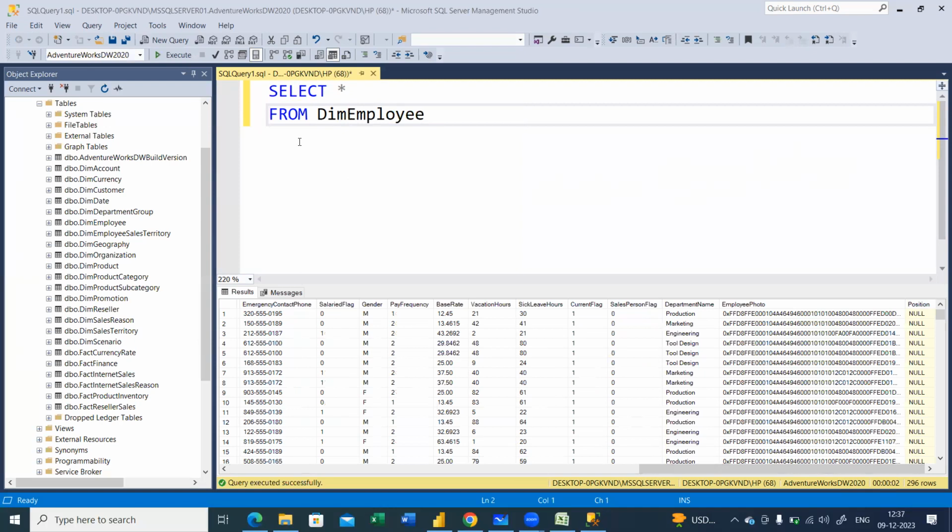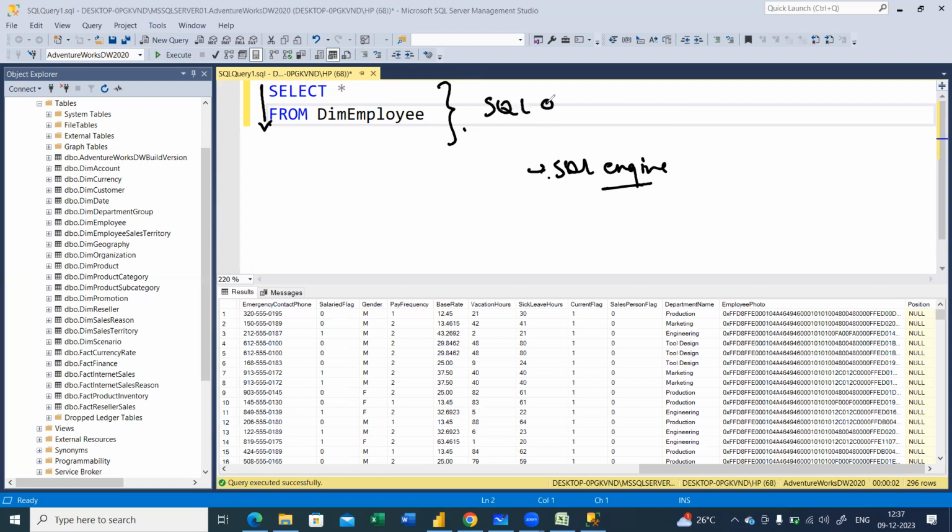Now there is one more thing called the order of execution, which I'll quickly finish up. Now, this is SELECT FROM, right? What the SQL engine, the backend engine, recognizes is the query that you have written.